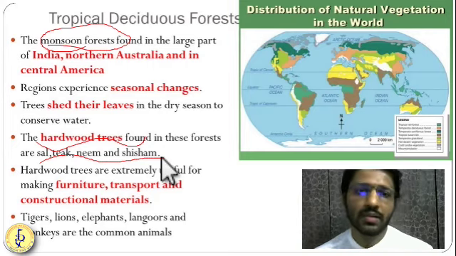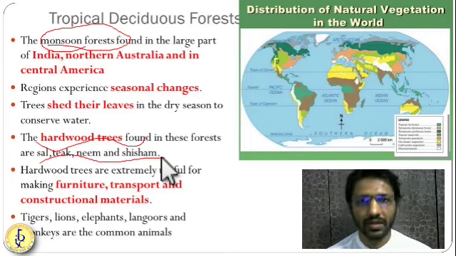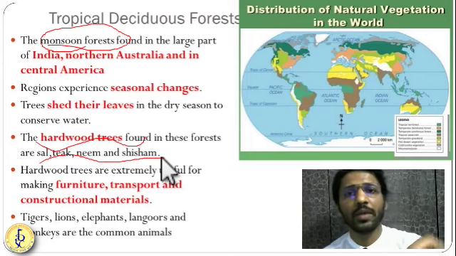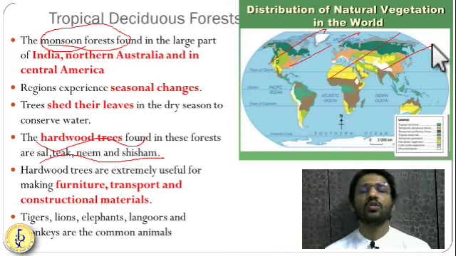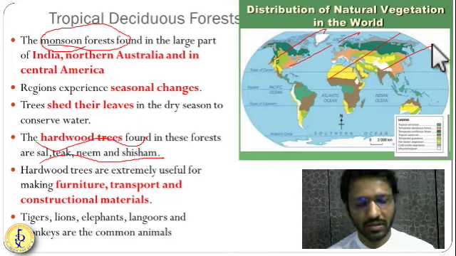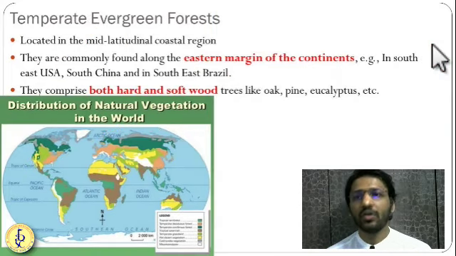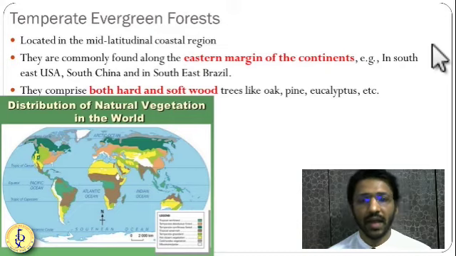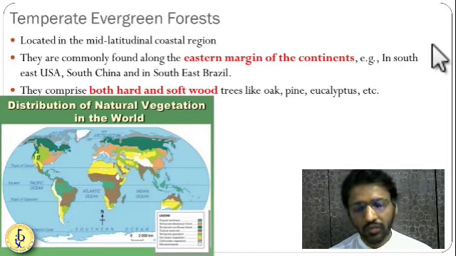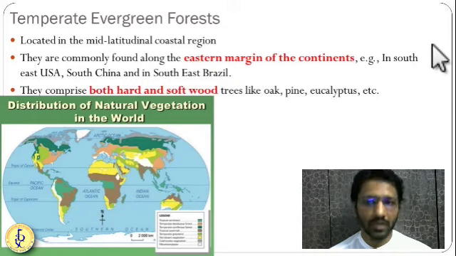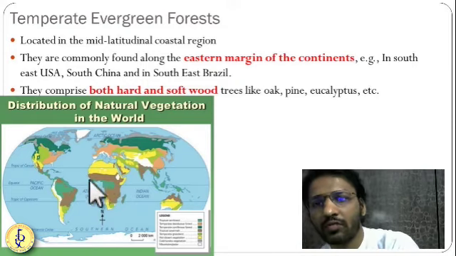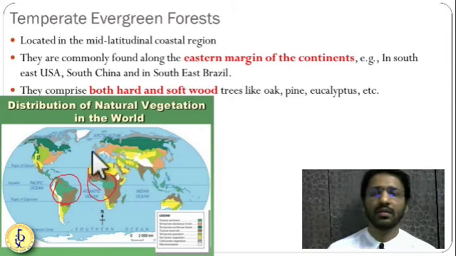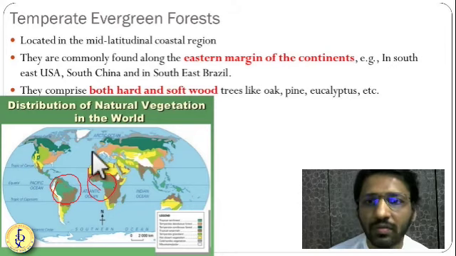Now, deciduous forest is not just present in the tropical region. It is also present below the tropical region, in the temperate region as well. This shaded area shows you the temperate region below 23 and a half degrees. So temperate deciduous and temperate evergreen forest. First let us understand temperate evergreen forest. Before that we had seen the tropical evergreen forest in the region of the equator.